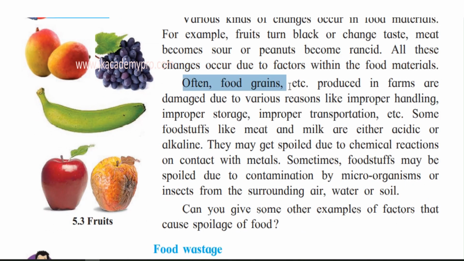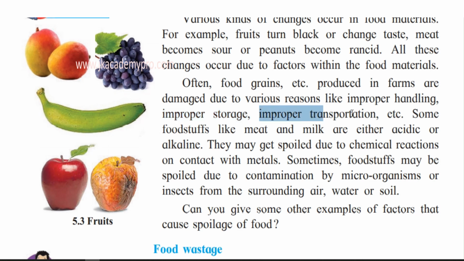Now, often food grains, etc., produced at the farms are damaged due to various reasons like improper handling. Maybe the food is not handled properly. Improper storage, stored very badly in places where there are rats and cockroaches and insects, or maybe the place is very damp and so because of dampness they could be attacked by microorganisms.